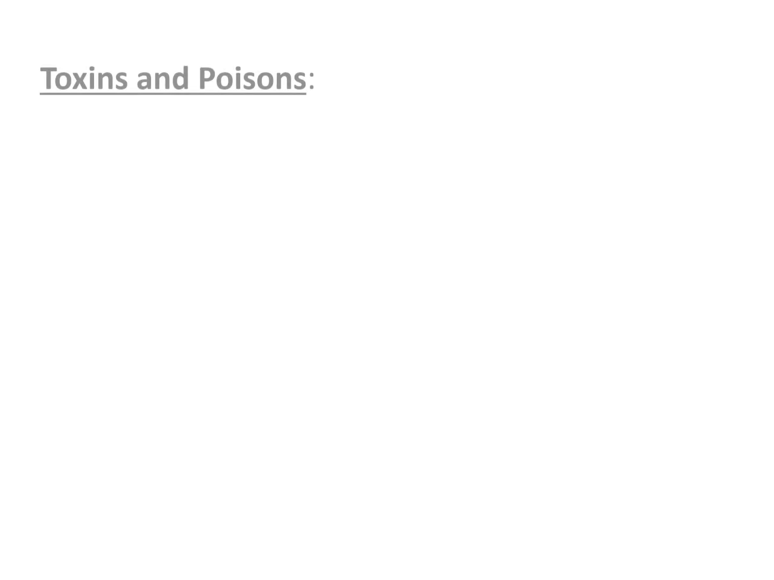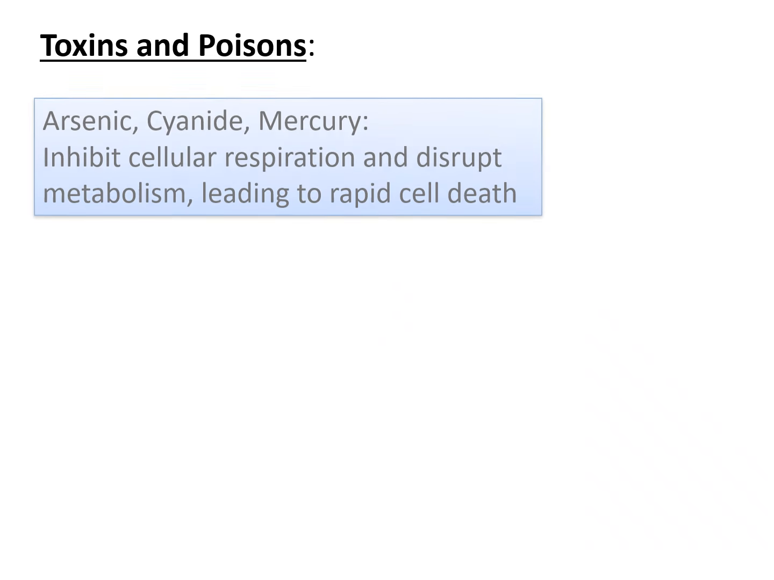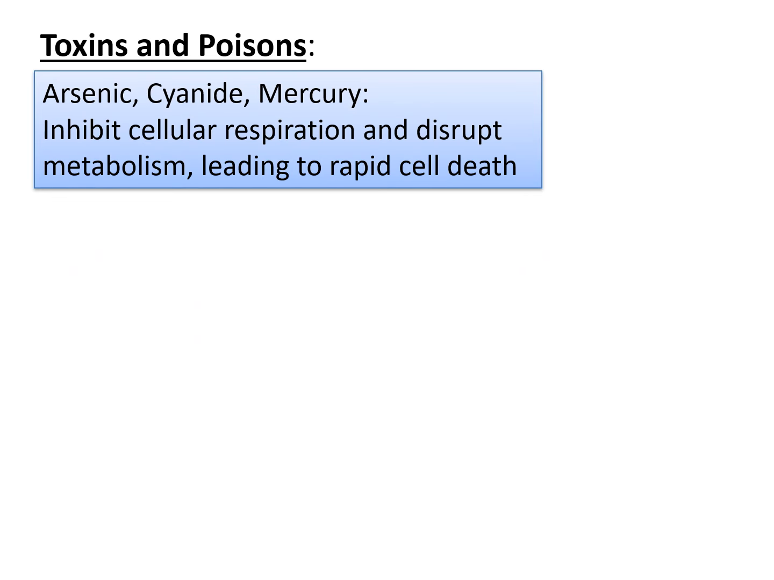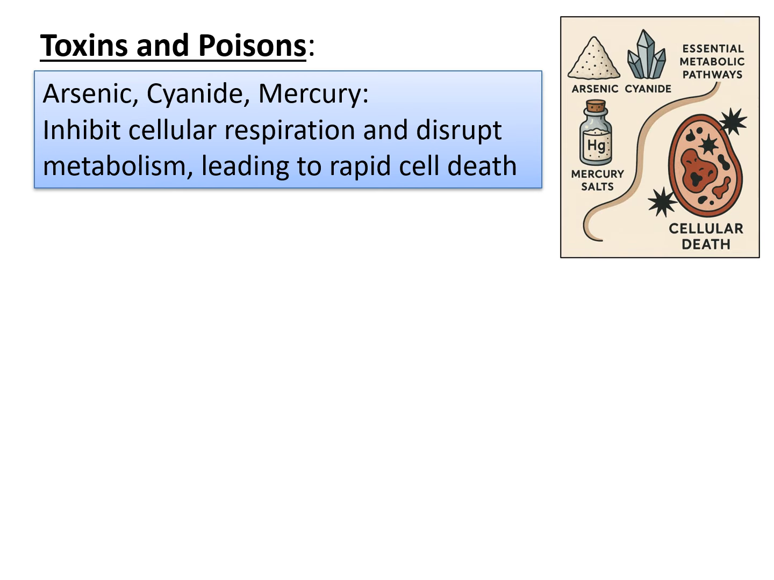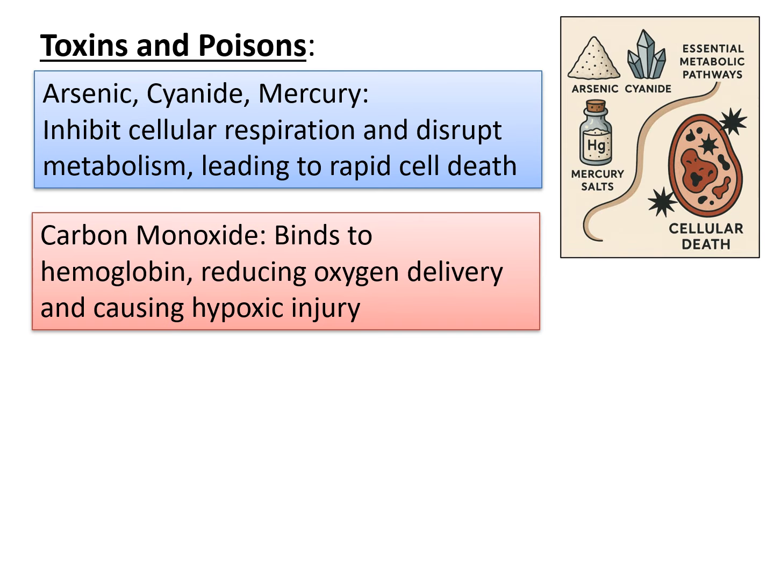Coming to the toxins and poisons, various chemicals like arsenic, cyanide, mercury inhibit cellular respiration and disrupt metabolism leading to rapid cell death. On-the-spot death occurs, especially with cyanide. You might have seen in some movies, they will ingest the cyanide causing sudden death. Another one is carbon monoxide. It binds to hemoglobin, reducing oxygen delivery and thus causing hypoxic injury to the tissues.